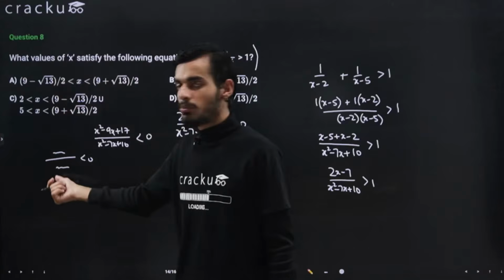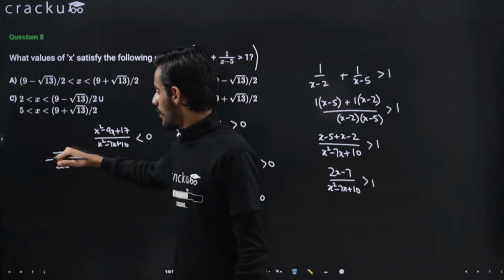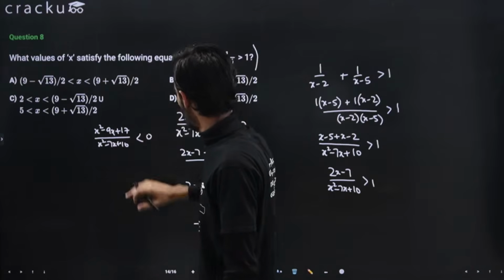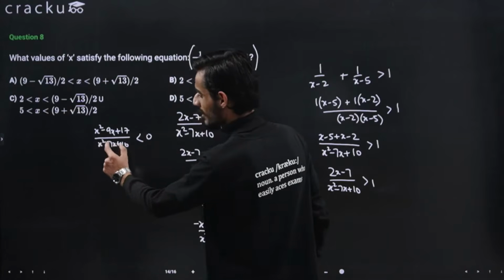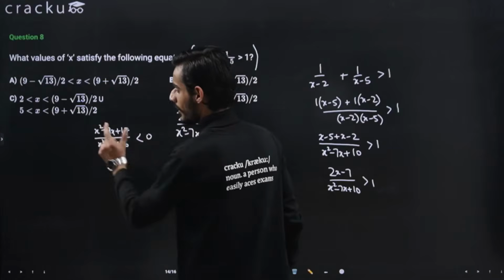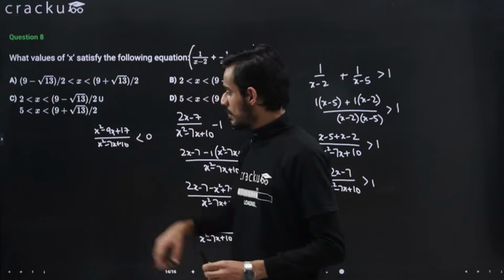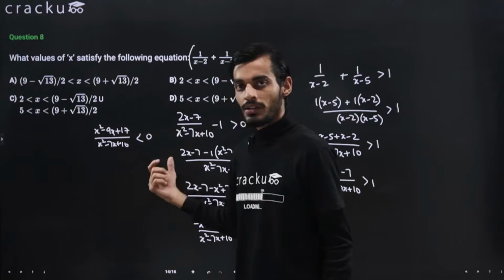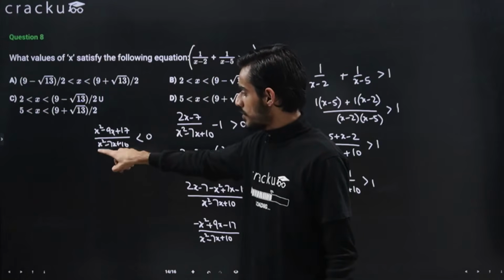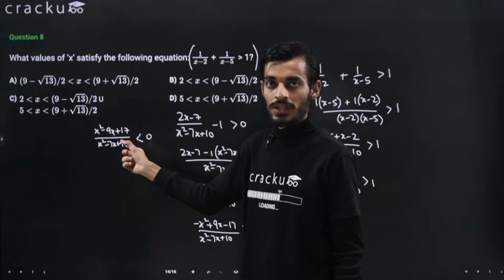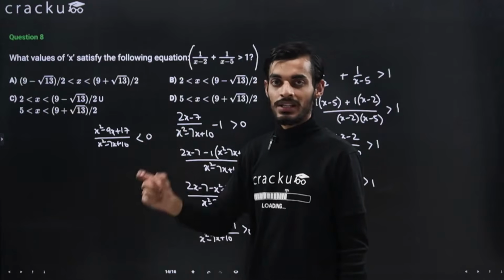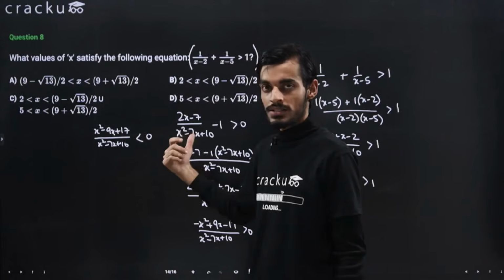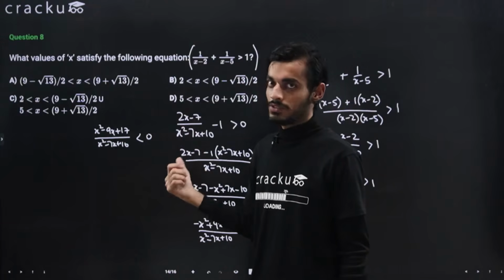Or to better understand this, let's say you are multiplying by x square minus 7x plus 10 in the numerator also, in the denominator also, then you will be getting both the terms in the numerator itself, and in the denominator it will become x square minus 7x plus 10 whole square, and because it is a whole square, that means it is a positive term, so you can just take it to the right hand side, and multiplying it by 0, this will be 0, right?